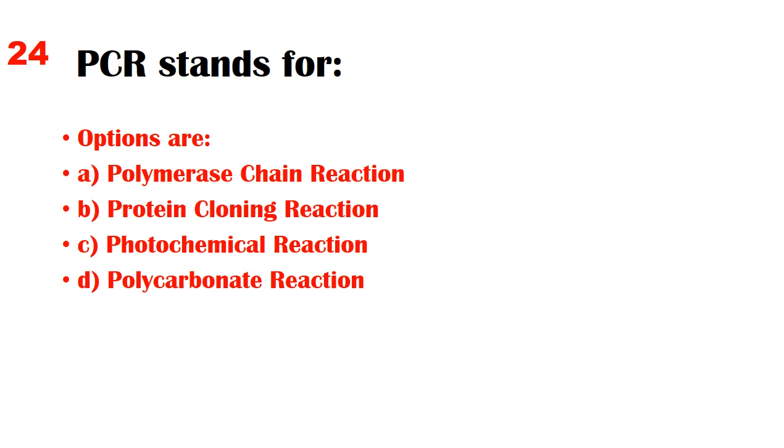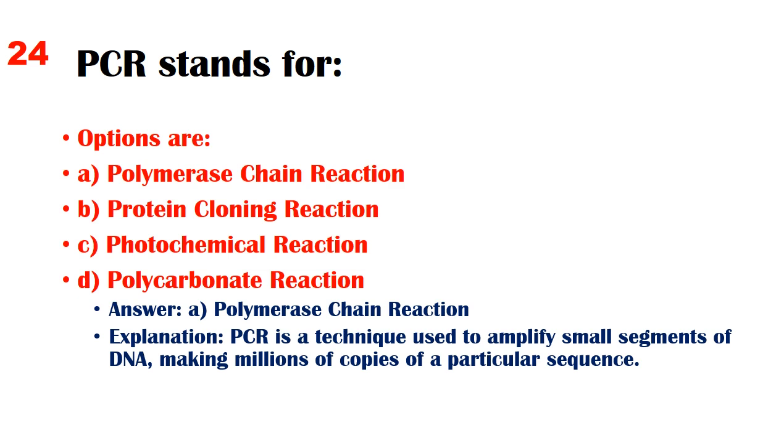PCR stands for. Options are A. Polymerase chain reaction, B. Protein cloning reaction, C. Photochemical reaction, D. Polycarbonate reaction. Answer: A. Polymerase chain reaction. Explanation: PCR is a technique used to amplify small segments of DNA, making millions of copies of a particular sequence.